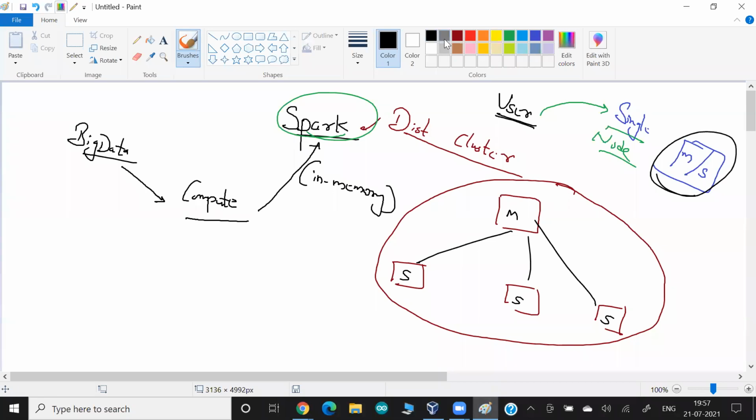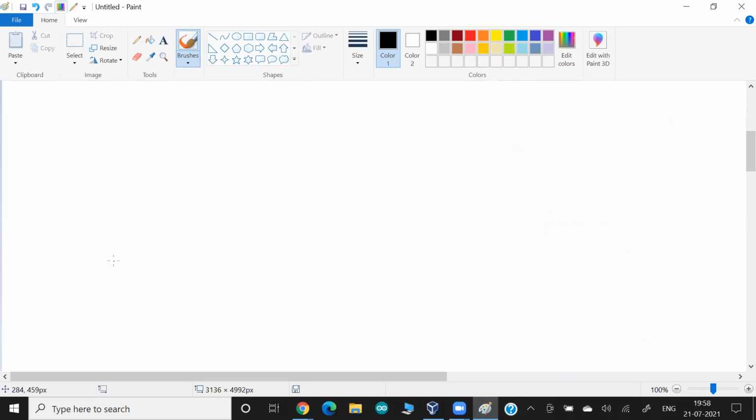Okay, so let's do this, right? And one more small thing, I'm going to set up the Spark cluster on top of the AWS cloud. Even though yesterday I already showed you how to install Spark on your local machine, I want to show you one more time, because there will be some more steps coming up. So I'm going to set up a Spark single node cluster on top of the AWS cloud. Our setup would be something like this. First I am going to launch one operating system, obviously a Linux operating system.